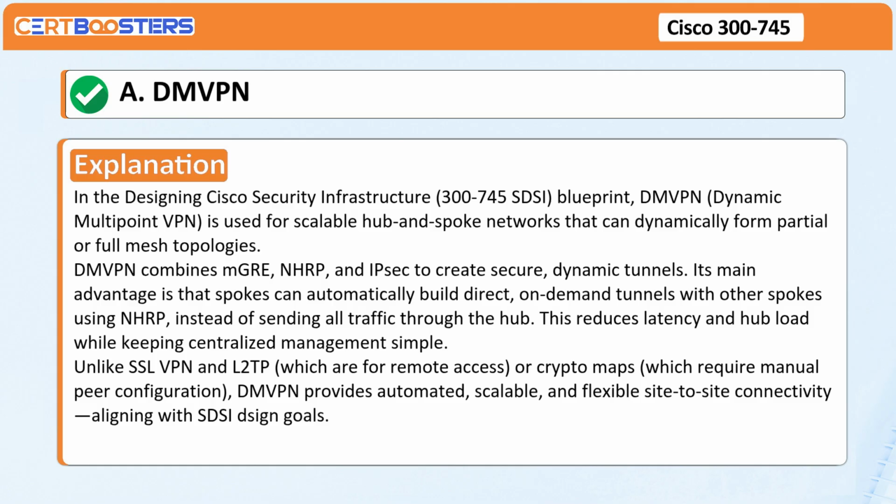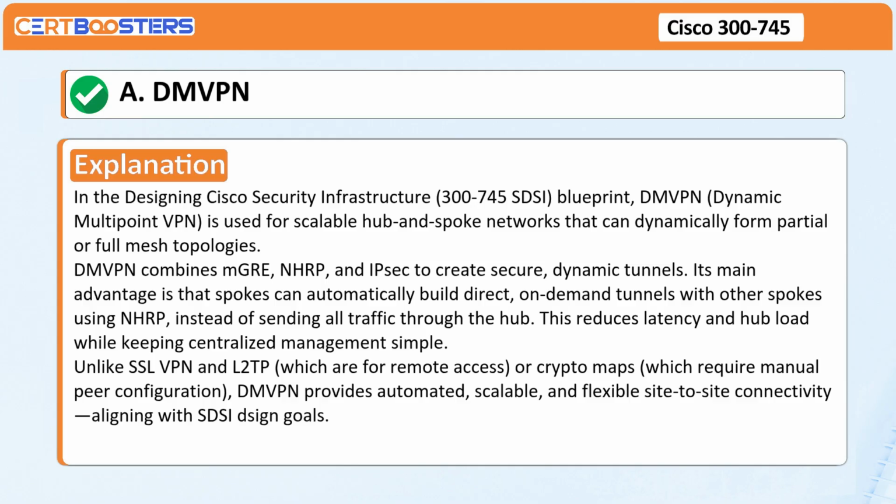DMVPN combines mGRE, NHRP, and IPsec to create secure, dynamic tunnels. Its main advantage is that spokes can automatically build direct on-demand tunnels with other spokes using NHRP, instead of sending all traffic through the hub. This reduces latency and hub load while keeping centralized management simple.